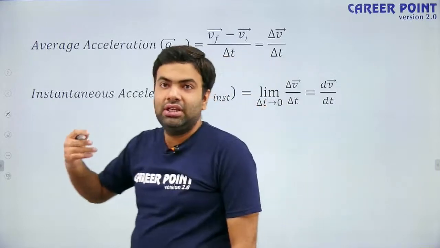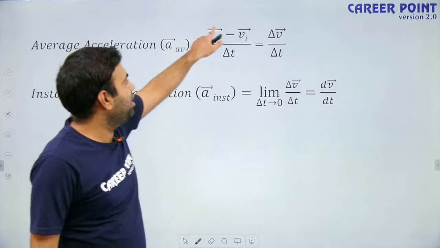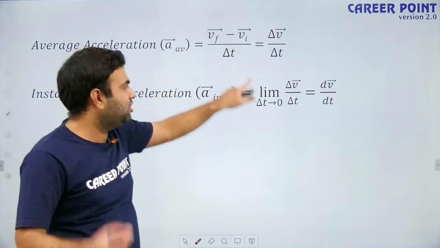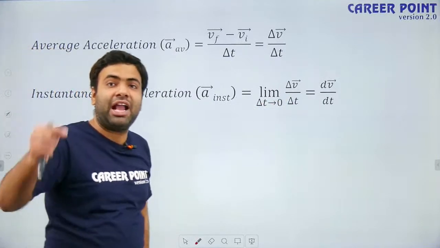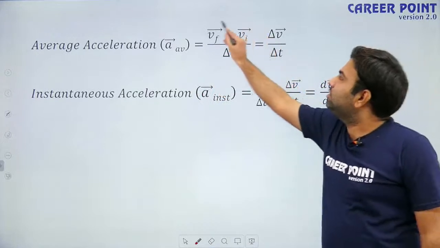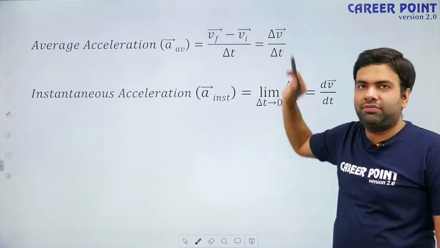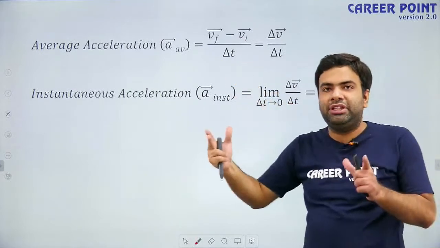Now, what is instantaneous acceleration? Instantaneous acceleration is the rate of change of velocity with respect to time. That means change in velocity in a very small duration of time, that is, acceleration at a particular instant. Average acceleration is change in velocity upon time taken to change that velocity, and it can be calculated only when we have a time period.